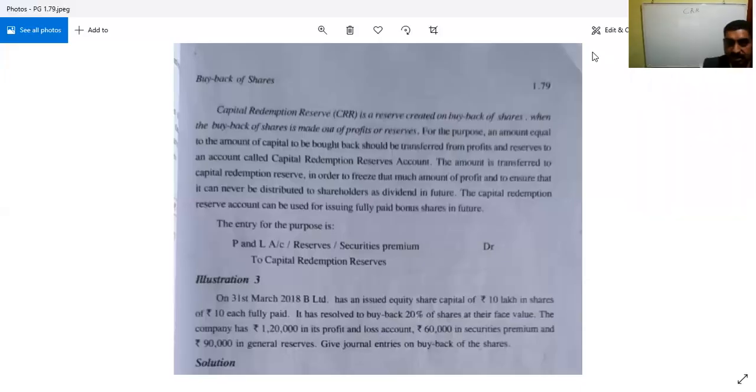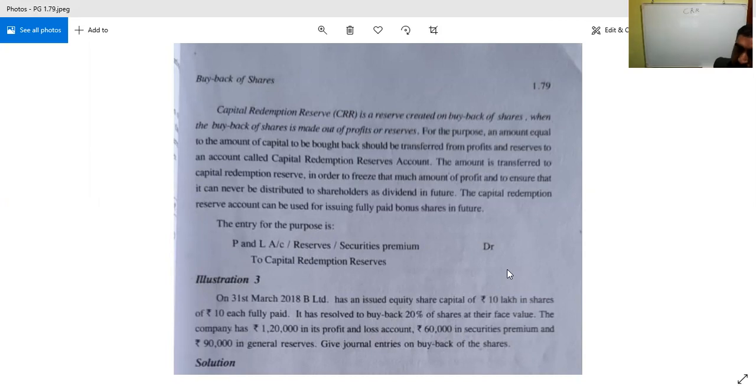So the capital redemption reserve, that is the reserve created for what purpose? In order to freeze that much amount of profit. Otherwise, the existing shareholders will be asking for distribution of that much amount as dividend in future. So in order to not allow such a thing, this reserve is to be maintained. That means buying back of shares is to be maintained. So that is the case with the capital redemption reserve.